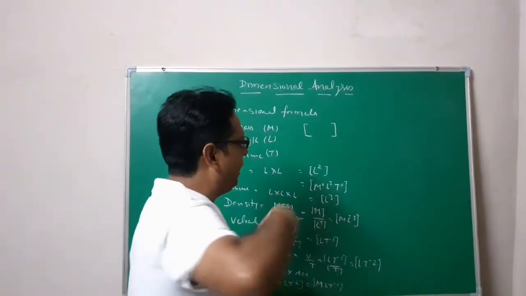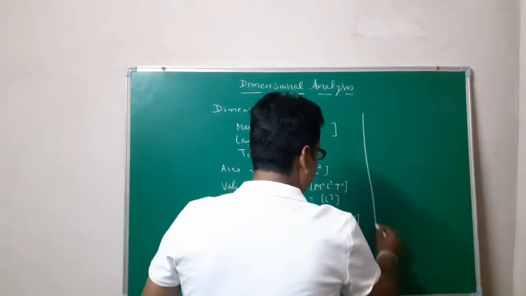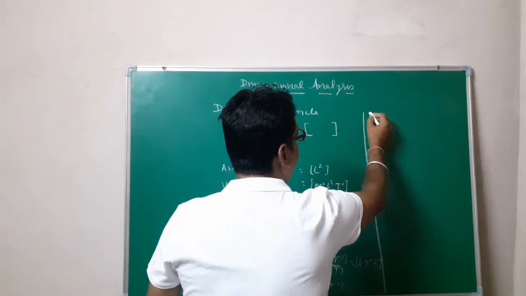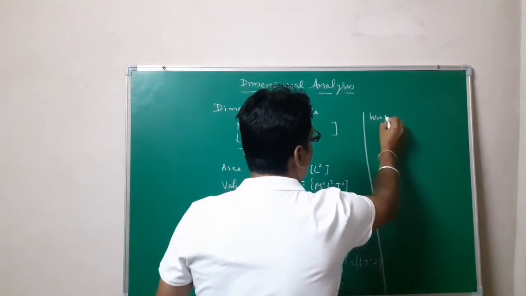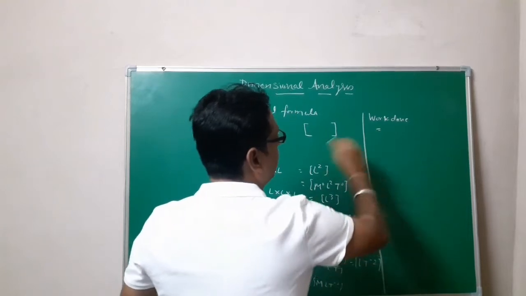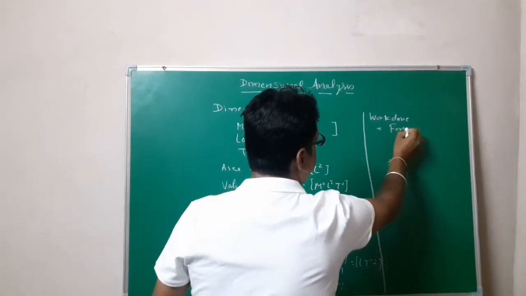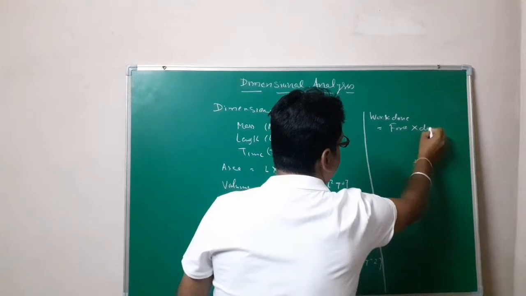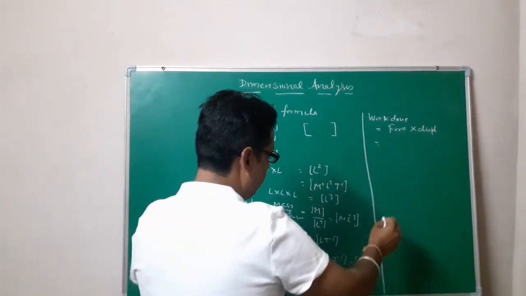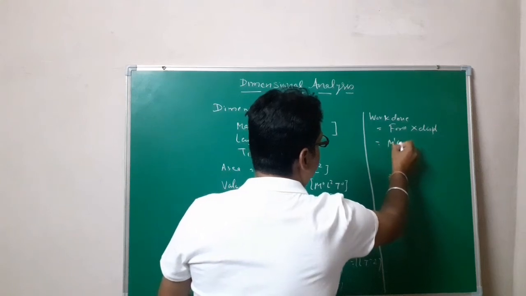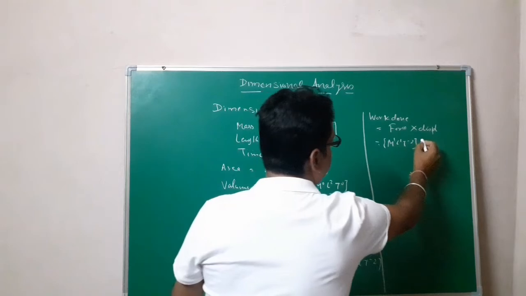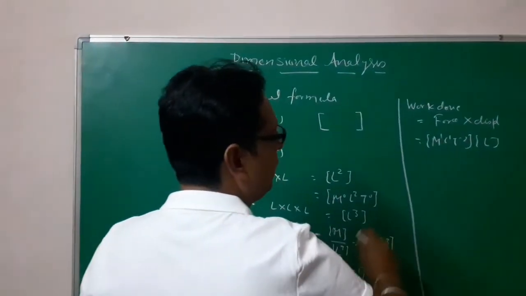Let me draw a margin to write another formula. Work done, and work done is what? This is force into displacement. Force is M1 L1 T minus 2, and displacement is nothing but length.